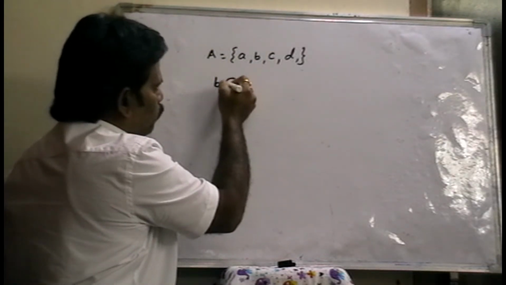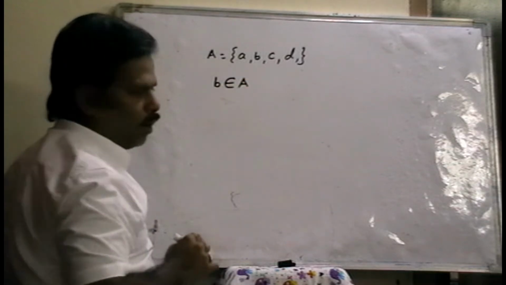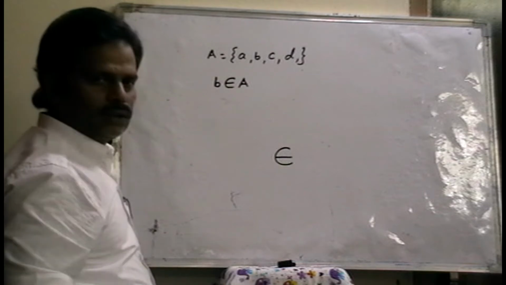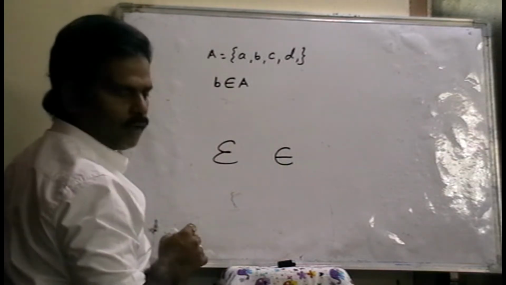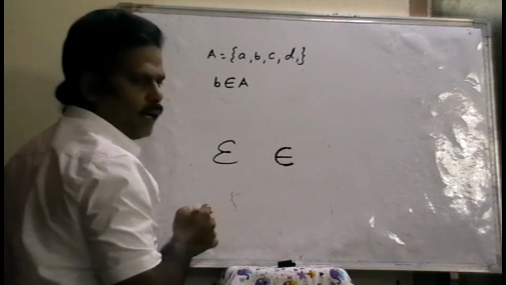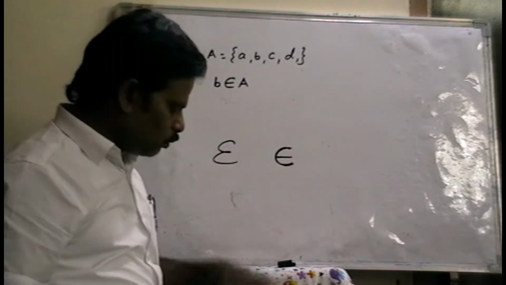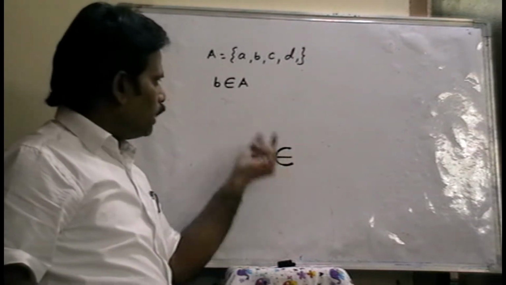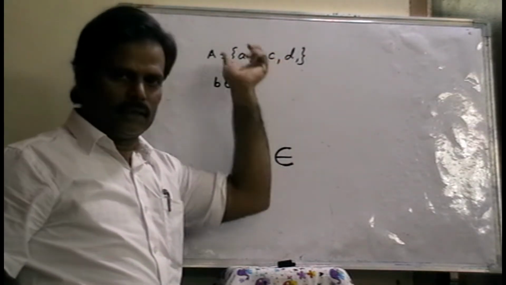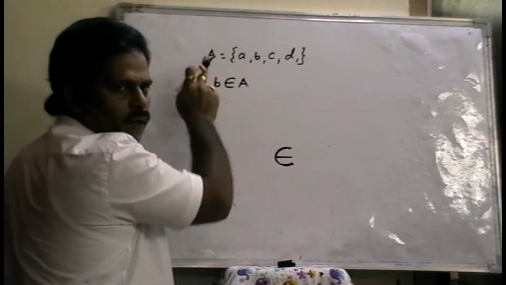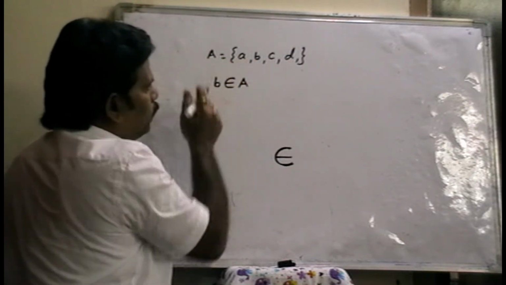We can write this symbolically using the symbol belongs to. It is the symbol belongs to. Belongs to means it indicates whether a particular element belongs to the set or not. Suppose b is an element of set A.